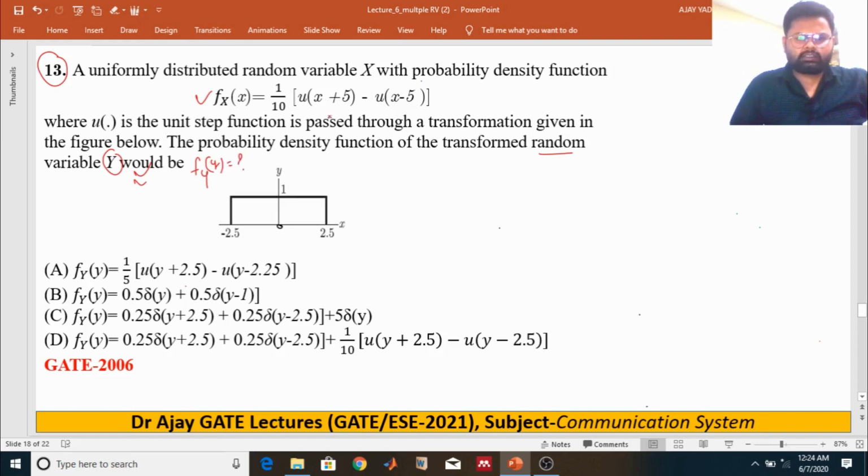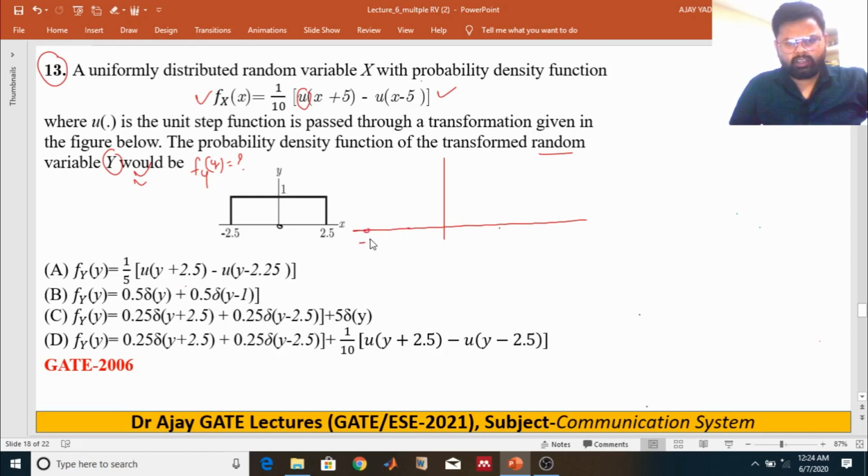As the PDF is uniformly distributed, as given here, this is the unit step function, so f of x can be written like that. It goes from minus 5 to plus 5.